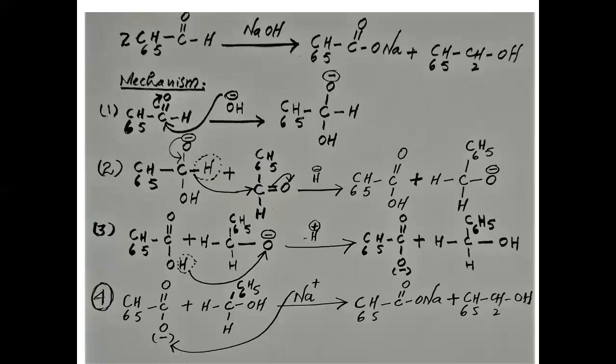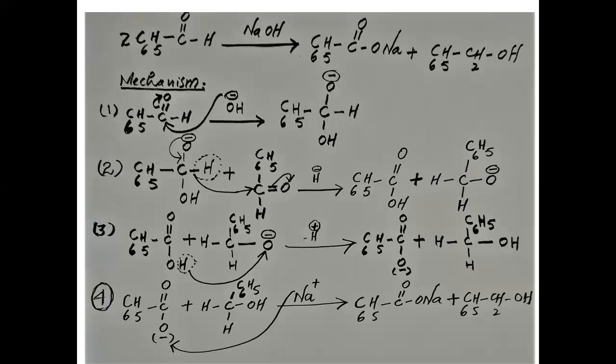So this hydroxide ion will be shifted from this to another molecule of benzaldehyde. So ultimately, this bond will be shifted here, and here negative charge is created, and here double bond is produced. So C6H5, C double bond OH plus this hydroxide ion, C carbon, C6H5 and O negative. Second step is the transfer of hydroxide ion.